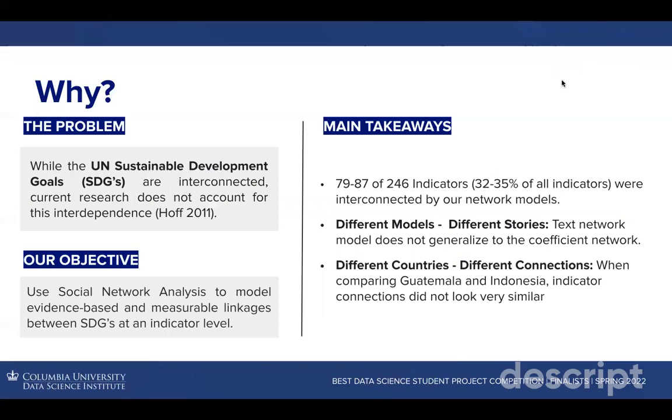To solve the problem, we built a text-based network model and coefficient network models of different countries, in this case Indonesia and Guatemala. In addition to looking at the connections, we also want to see if the more generalized text model built from indicator definitions and descriptions will be able to predict any connections reflected in coefficient networks, and whether there is some sort of generalization across different coefficient network models of different countries. Based on the main takeaways, we would suggest that for accuracy purposes, we build a country by country coefficient network model in future analysis.